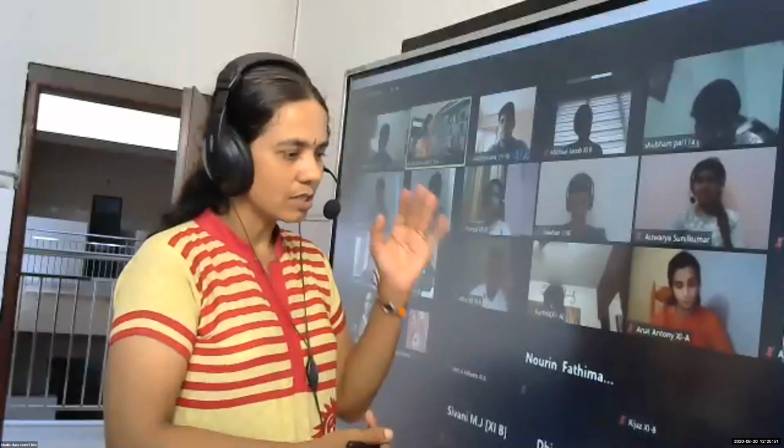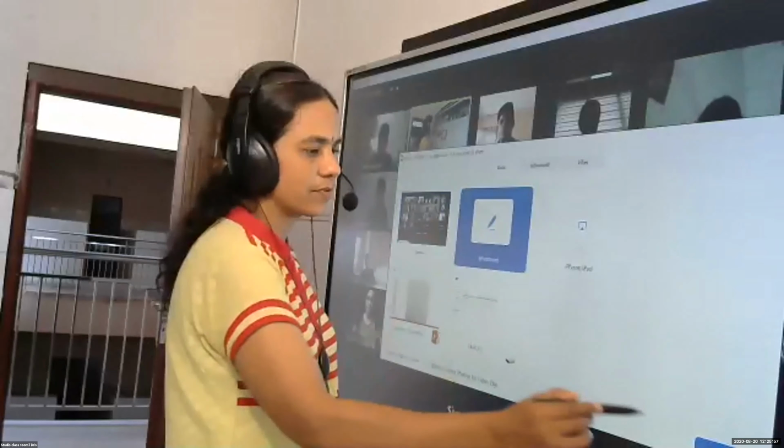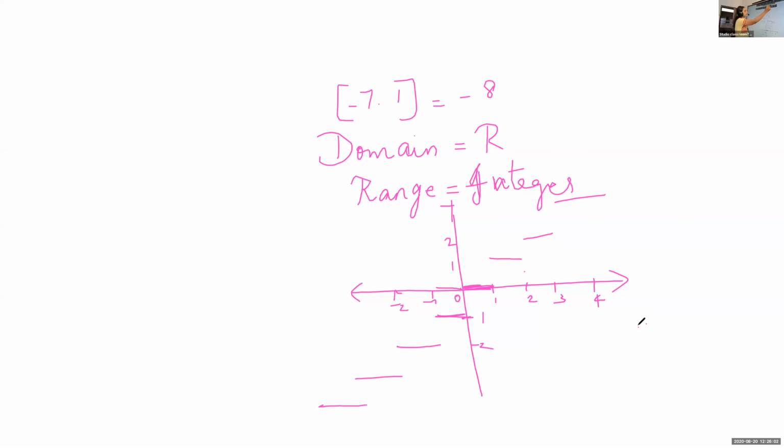Okay, now let us use these functions to solve some questions. Write down the question. Find the domain and range of the function f of x is equal to minus modulus of x.